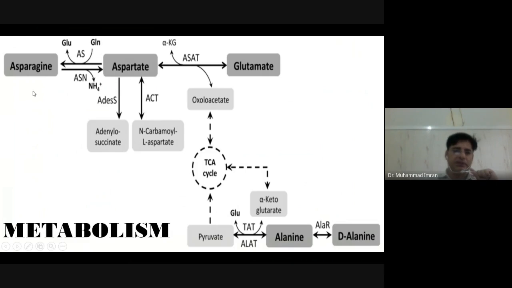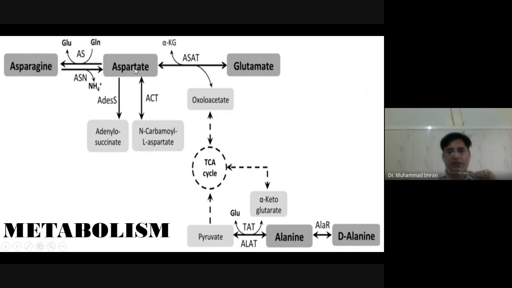Then how does asparagine get metabolized? Asparagine is converted into aspartic acid by the asparaginase enzyme. It gives its amino group to glutamic acid and it will change into glutamine. This is also a pathway for glutamine synthesis.